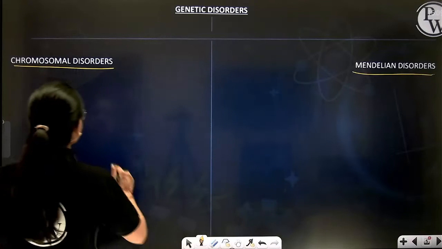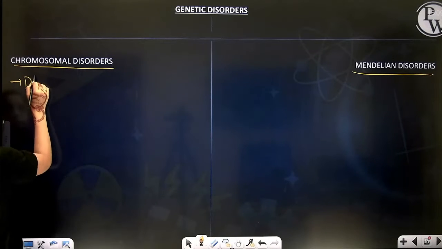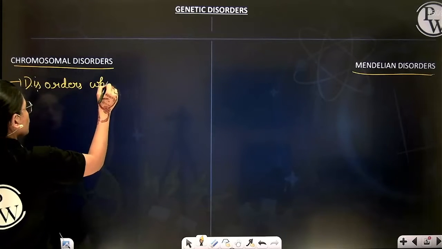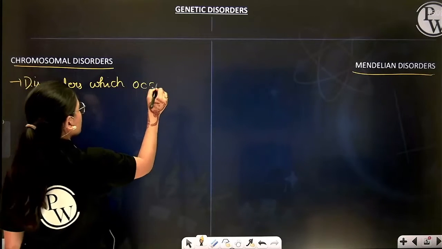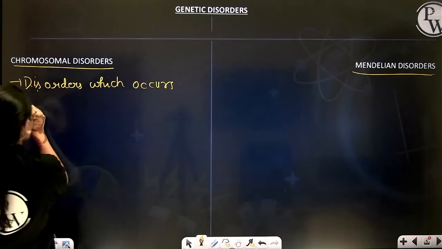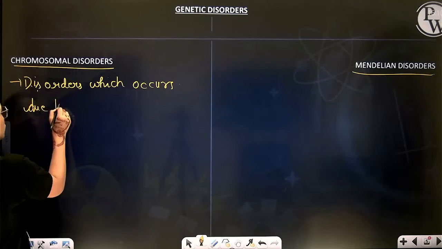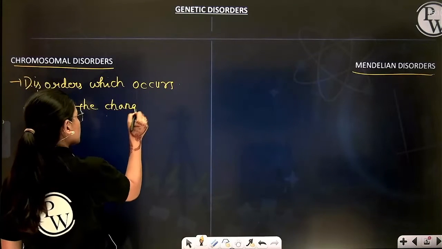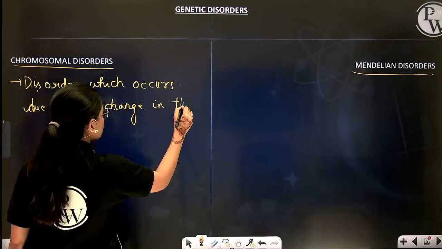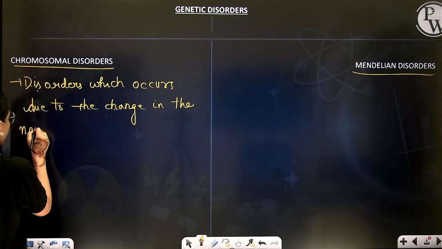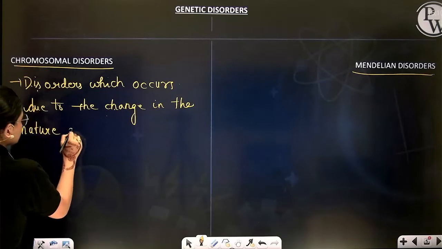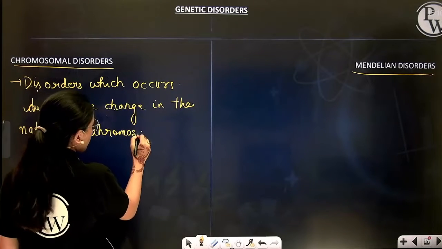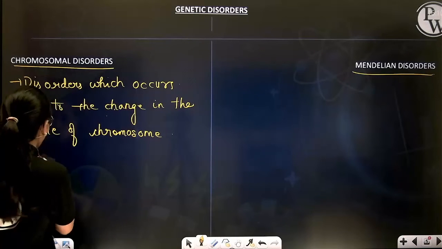Chromosomal disorder means disorders which occur due to the change in the nature of chromosome, maybe number or structure.